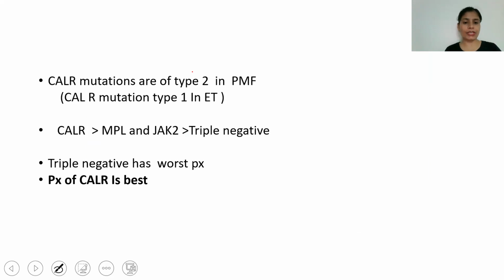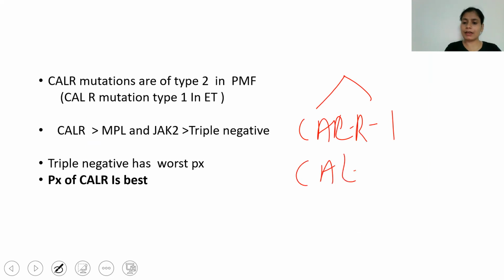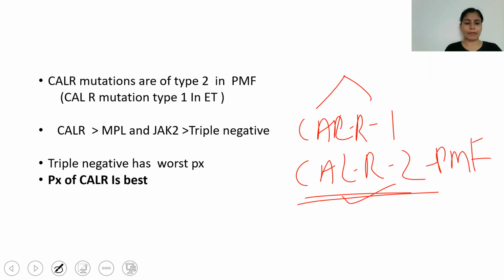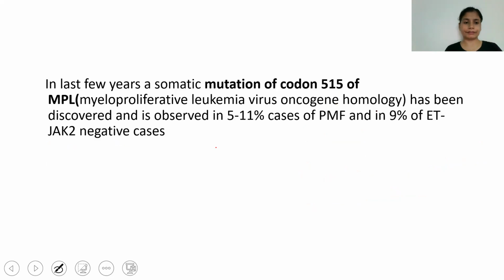Means CALR mutation has two types, CALR1 and CALR2, and CALR2 type is seen in PMF. Prognosis-wise, CALR has a good prognosis, followed by MPL and JAK2, and lastly the bad prognosis is seen in triple negative cases.